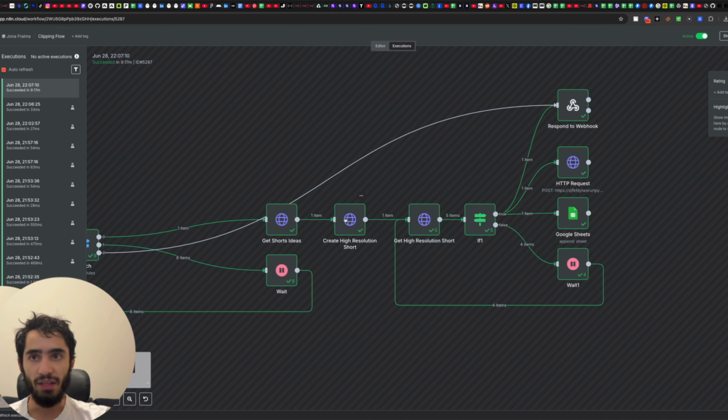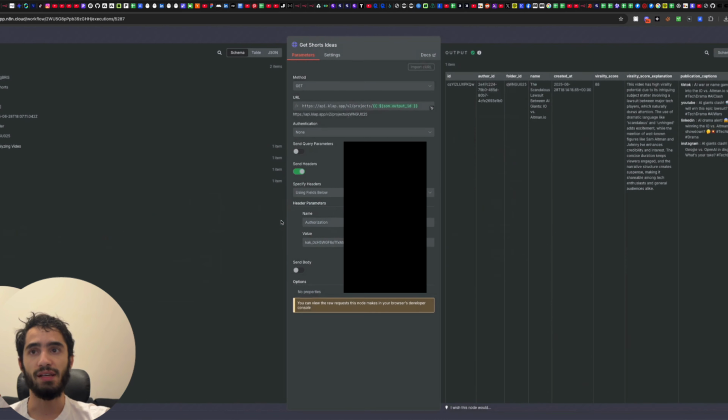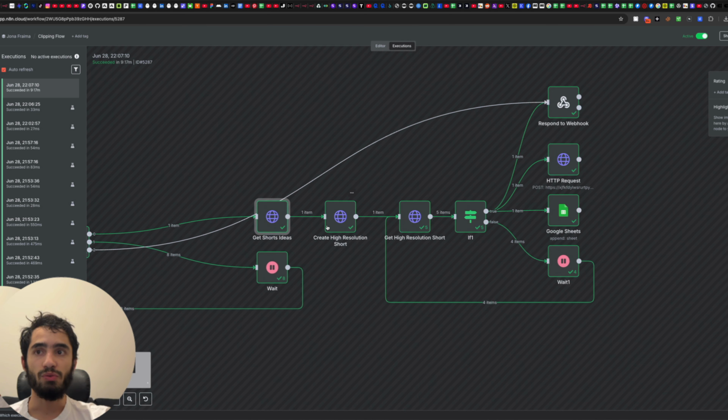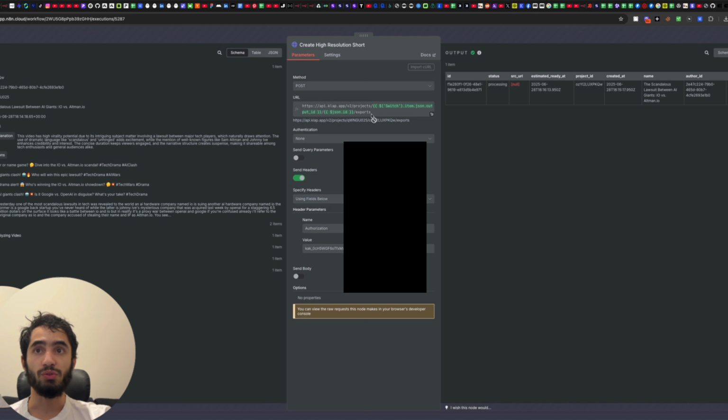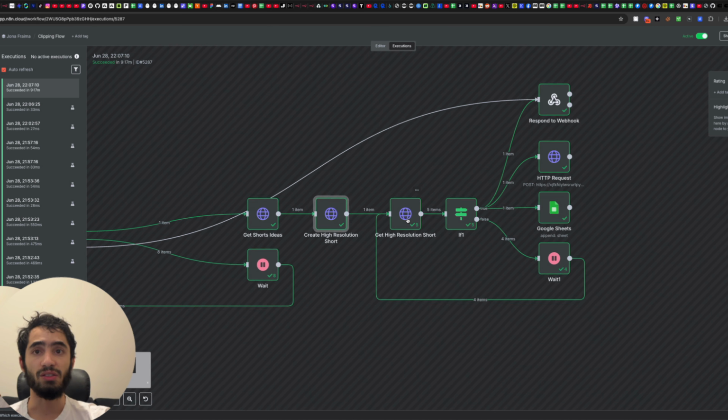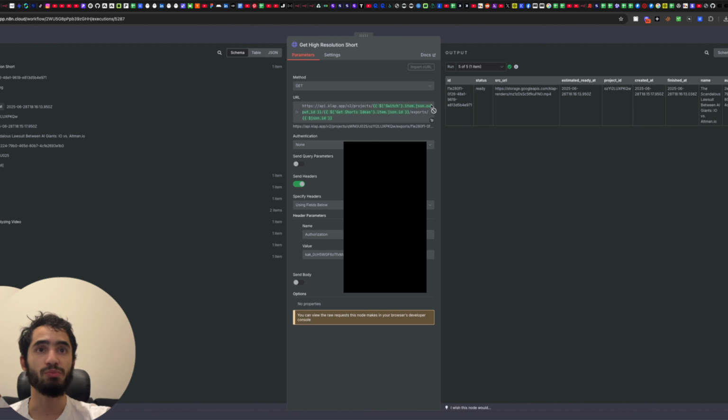And so next is creating the short. So you get the output ID here, and that will give you the short. It will create a short and the high resolution here, which you take. Again, you need to define the correct link to get a high resolution output of that short that has been made. And you define the right link and you get that. And finally, last thing, you have it finished exported.